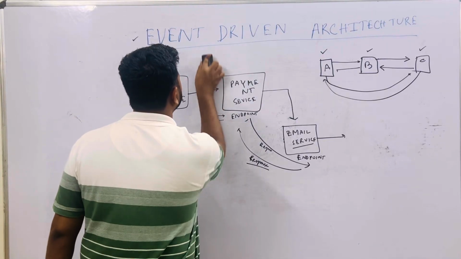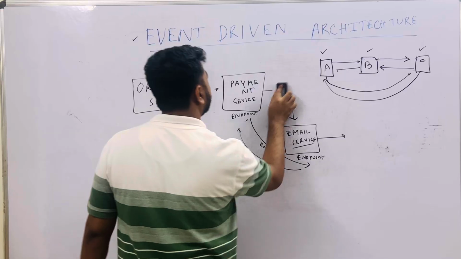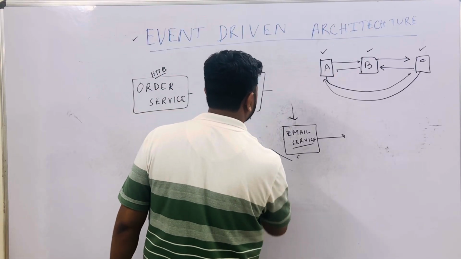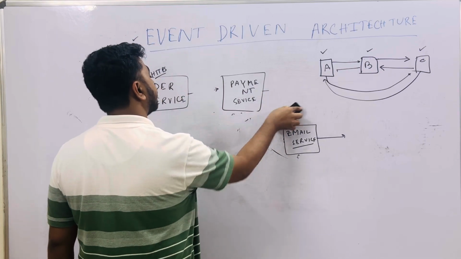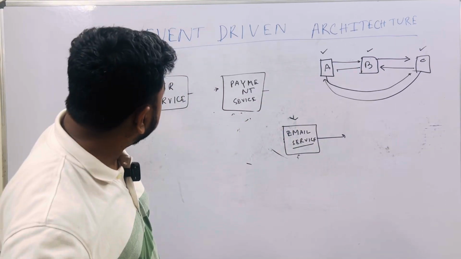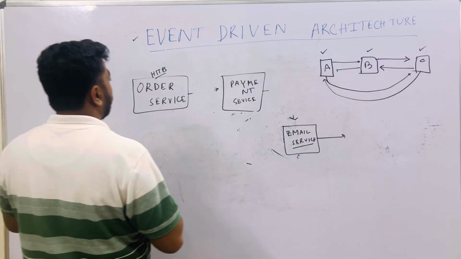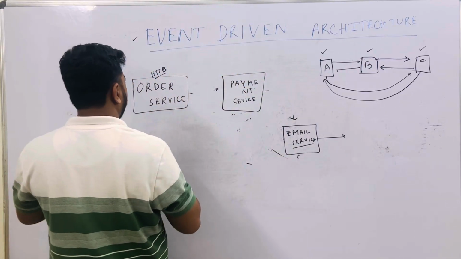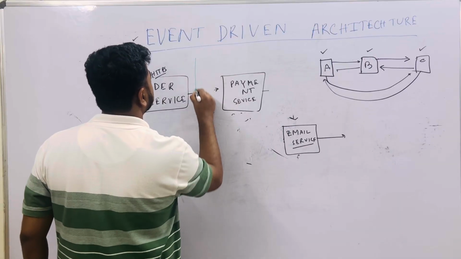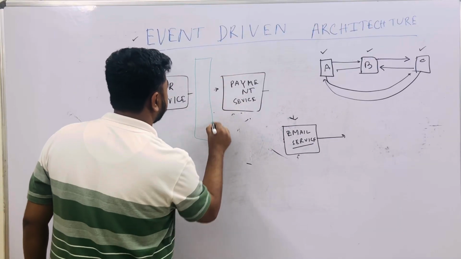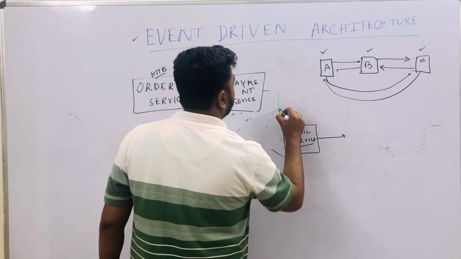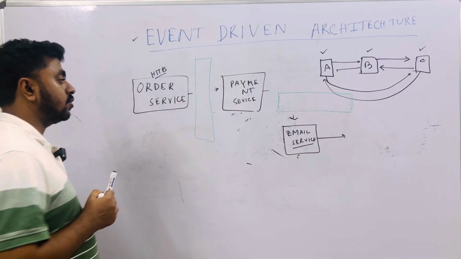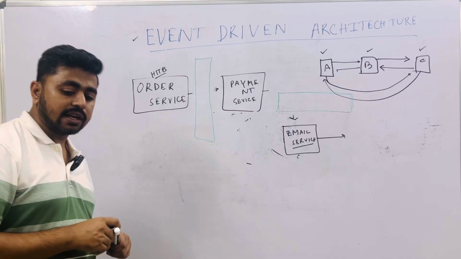So, what will we do? We will not use direct endpoints to call each other. After taking the order, in between there will be a queue. Just think about it, in between there will be a queue. After the payment service, there will also be a queue. You can use Kafka also, but I am just showing you using a queue.